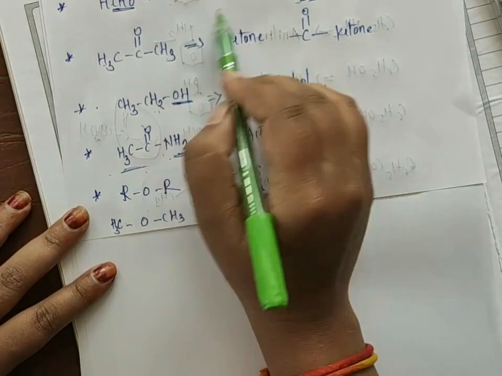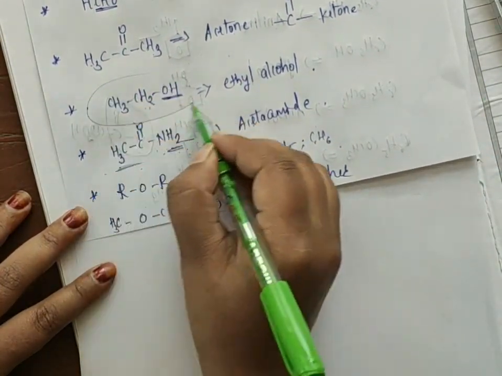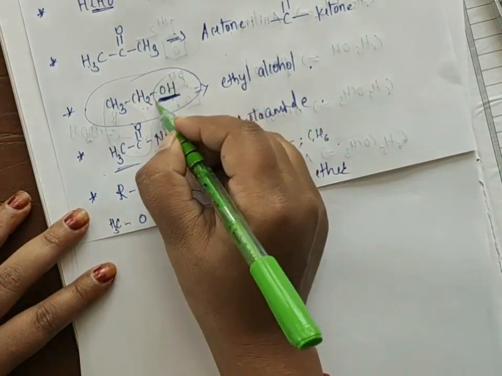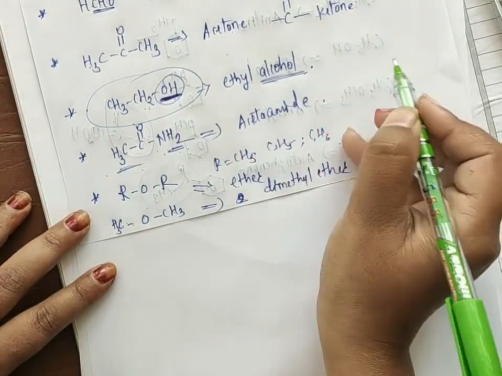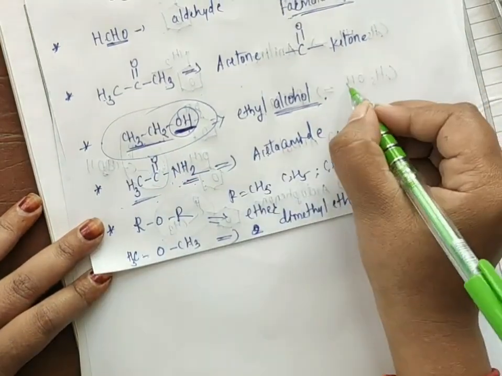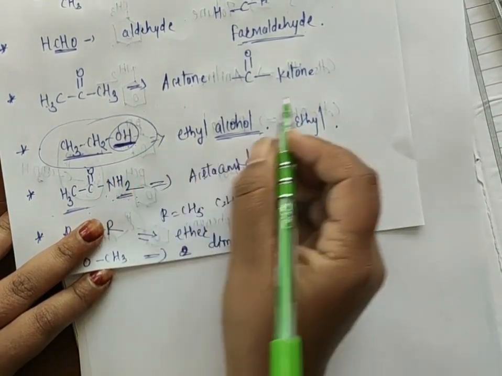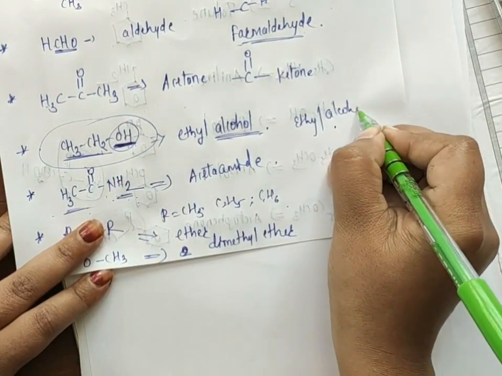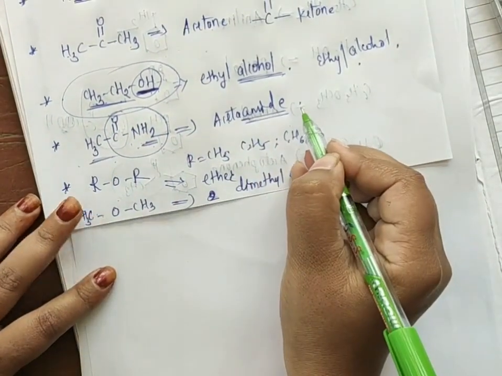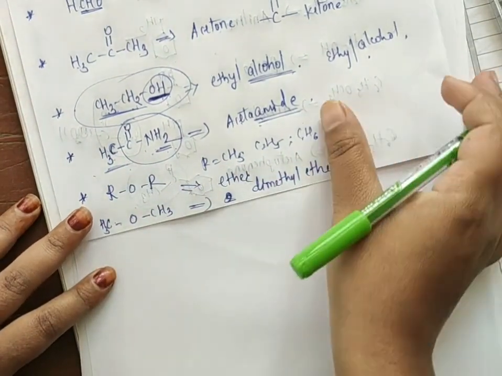Next, all of you know this will be the aldehyde, and next will be acetone. After that, if there is a presence of an OH group, we have to refer to it as an alcohol. Suppose I take CH3CH2. You know that CH3CH2 has 2 carbon atoms, so it is an ethyl, and with the presence of OH it means ethyl alcohol. Like that, if there is a CONH2 group, we have to write that this is an amide group. So this is your acetamide. Okay.